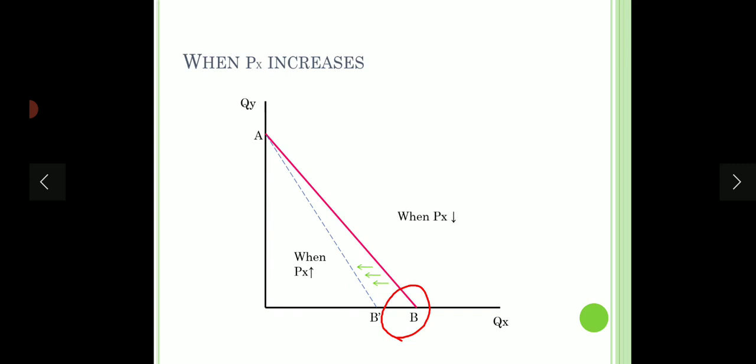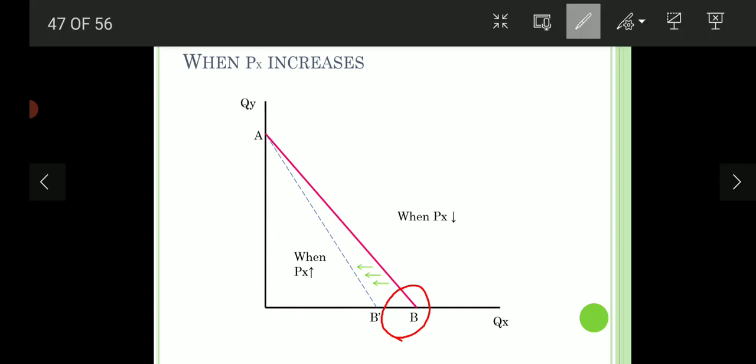On the other hand, we can see that there is no change over here because prices of Y are not changing. Earlier also the consumer was able to buy this much quantity, and now also he is able to buy this much quantity. So there will be a shift only on the x-axis when the price of X is changing.